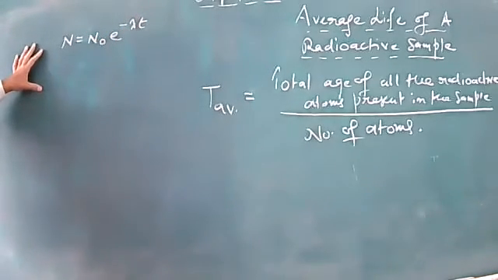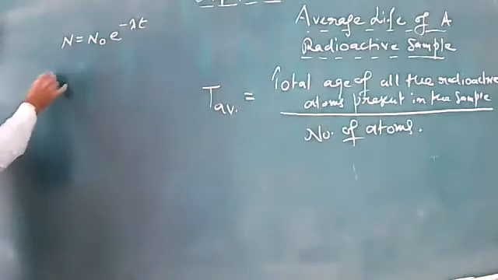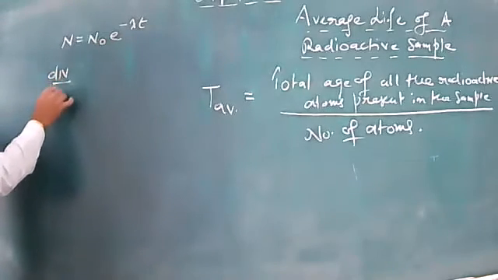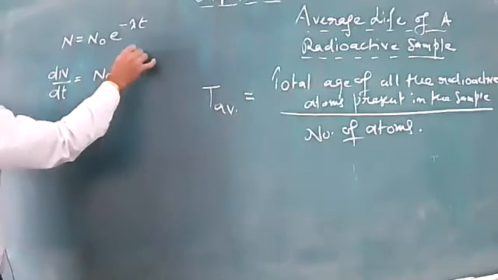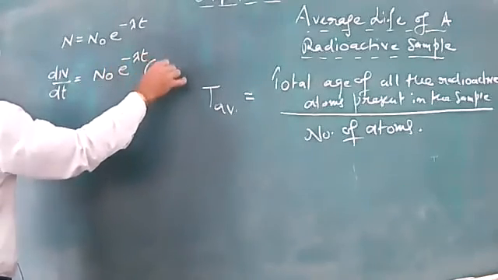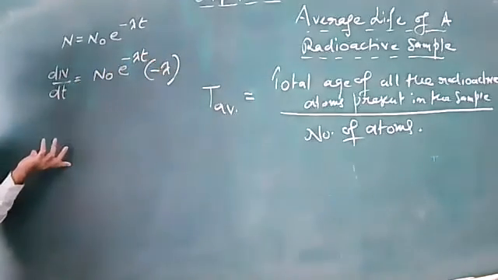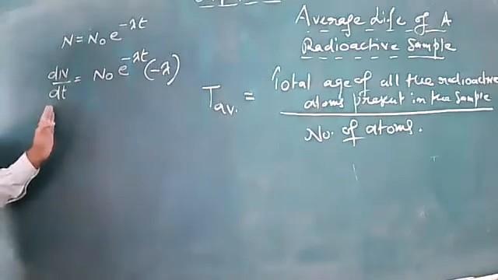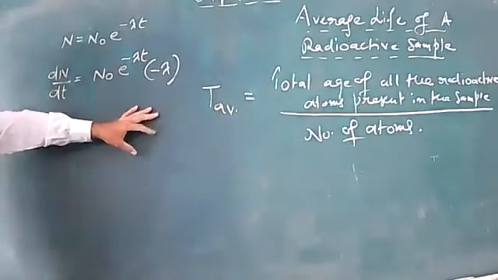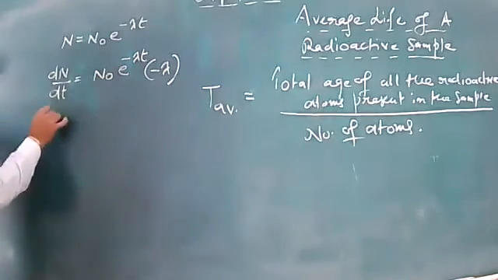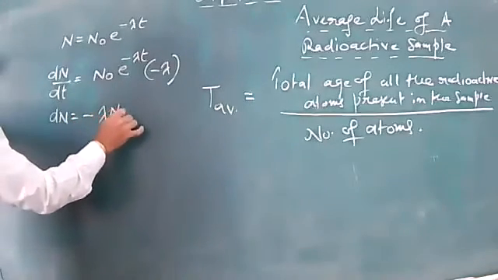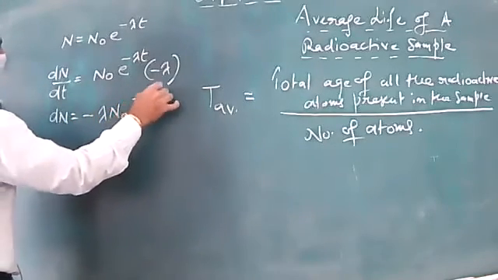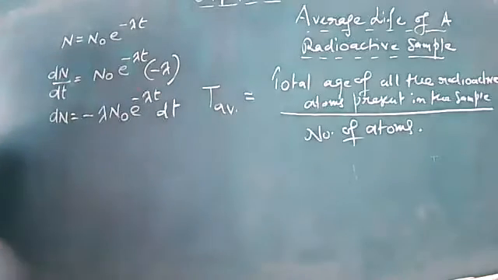Let us have the derivative of this equation. We will have dN upon dt equal to N naught e raised to power minus lambda t into minus lambda. I can shift this dt to the other side also. I will have dN equal to minus lambda N naught e raised to power minus lambda t dt.